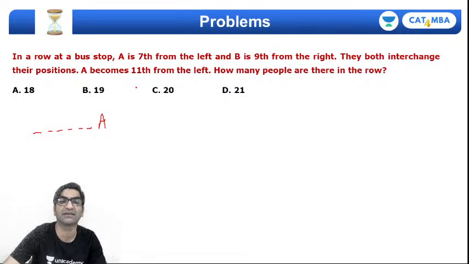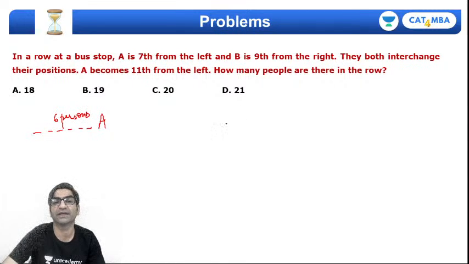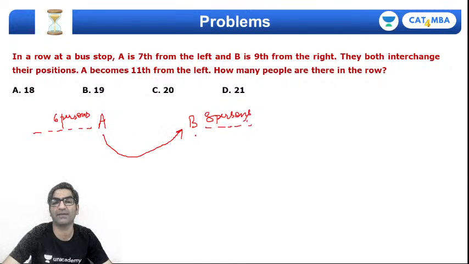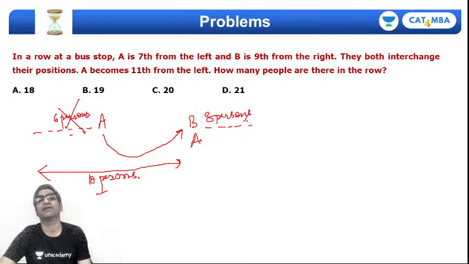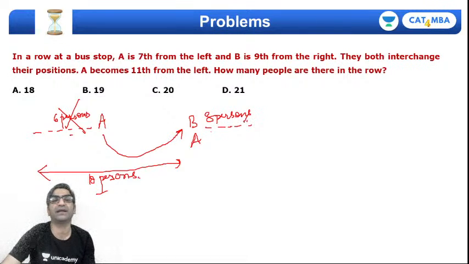So if A is 7th, then there will be 6 persons to his left, okay? And B is 9th from the right, which means there are 8 persons to his right, okay? They both interchange their positions, which means if A comes here, then A becomes 11th from the left, which means there will be 10 persons, right? But ये 6 persons is actually irrelevant है. तो अगर A को यहाँ B की जगह बिठाया जाए तो A के लेफ्ट में क्या 10 लोग आ रहे हैं. तो A के लेफ्ट में 10 लोग हैं, राइट में 8 लोग हैं, right?